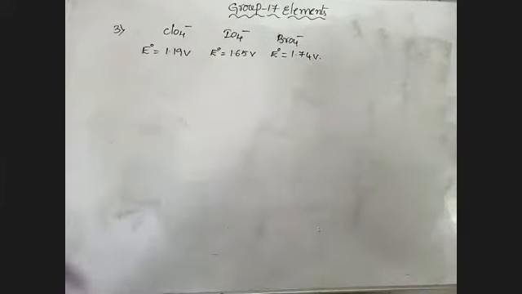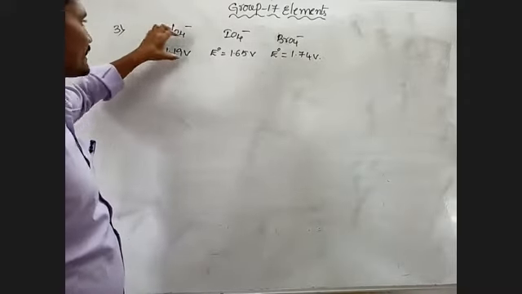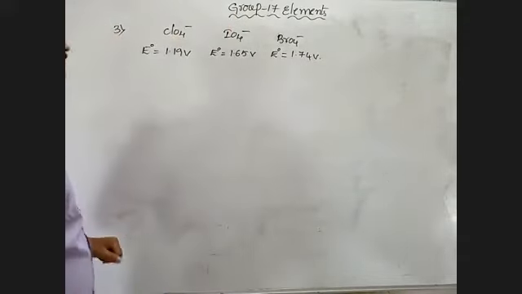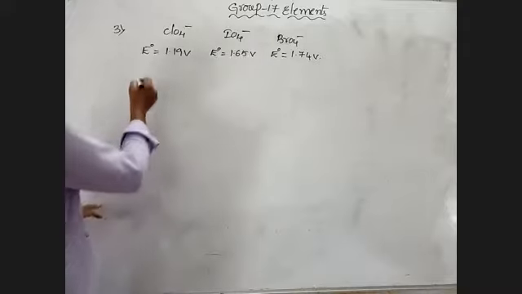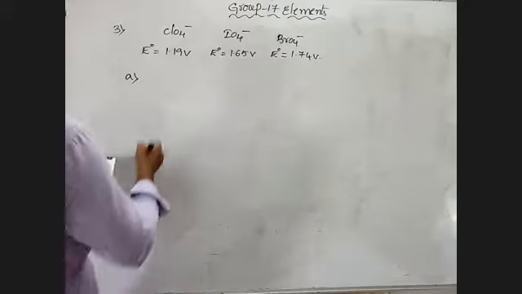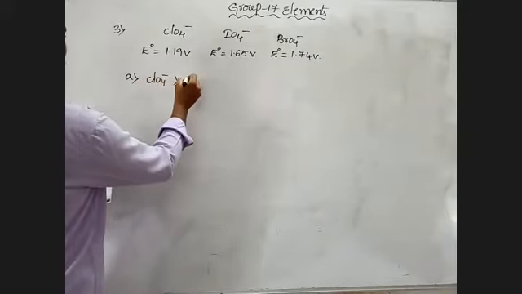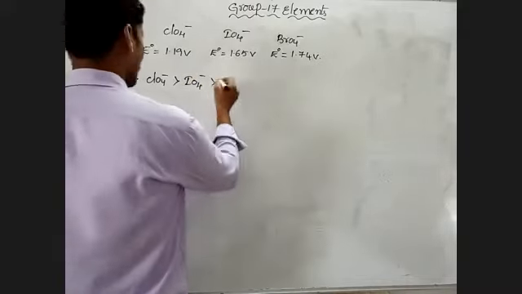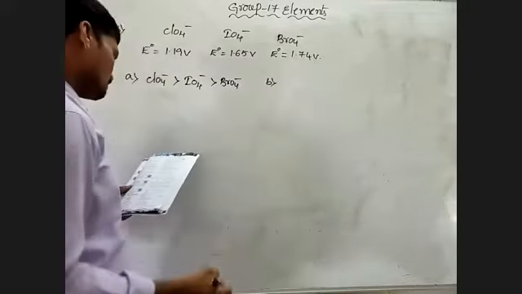Based on these values, we follow the options. ClO4 minus greater than IO4 minus greater than BrO4 minus. Next, second one.